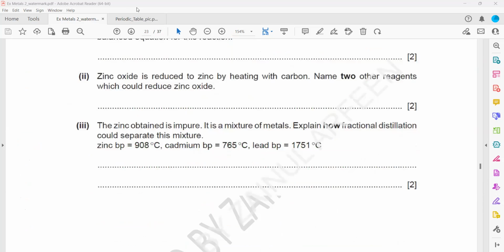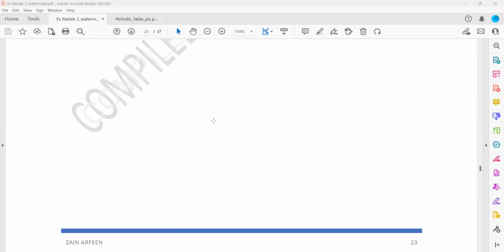The second mark is for mentioning the order of the distillation. One mark is for mentioning they have different boiling points. So the metals are separated on the basis of their boiling points, and cadmium distills off first, followed by zinc, and at the last lead.